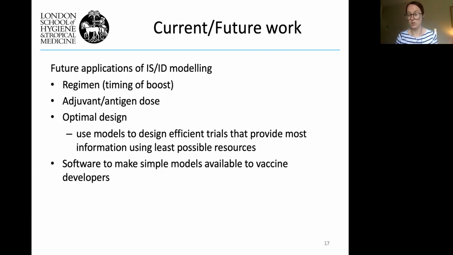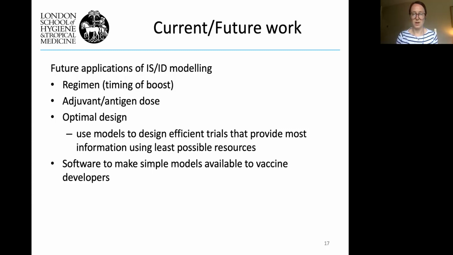Adjuvant and antigen dose: obviously I only talked about antigen dose, but the adjuvant is very important too, so we need to think about the dose for that. Optimal design is something that is very interesting. How can we use our model to design more efficient trials using the resources that we have? We want to get the most information out of the least possible resources. So optimal design is something that I think could work very well for vaccine development.